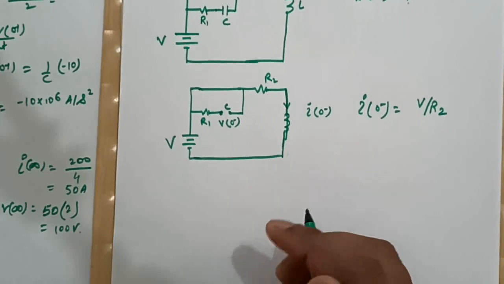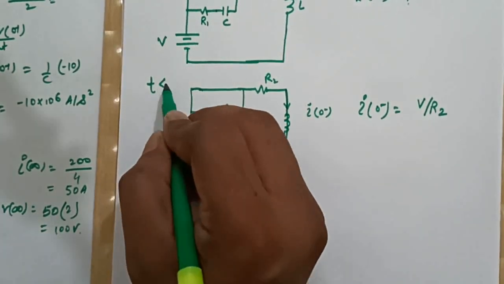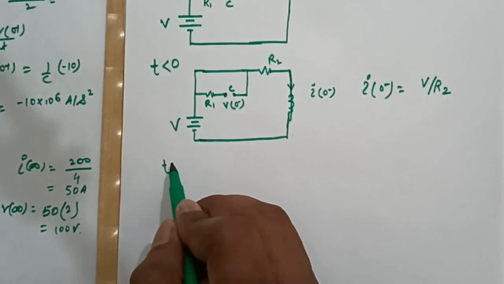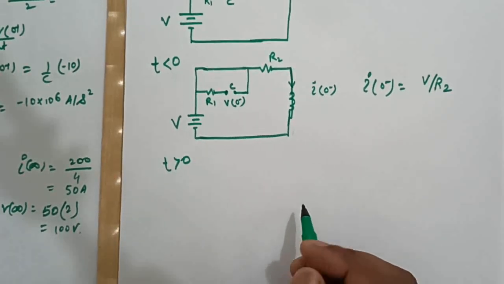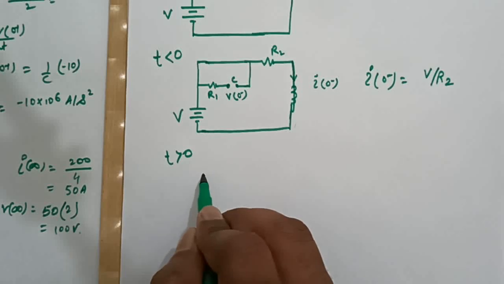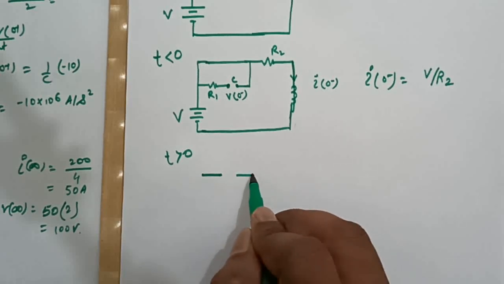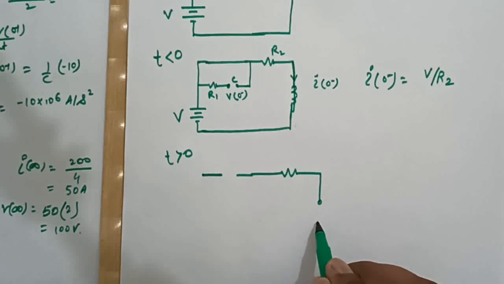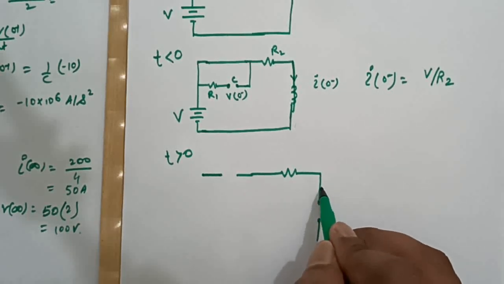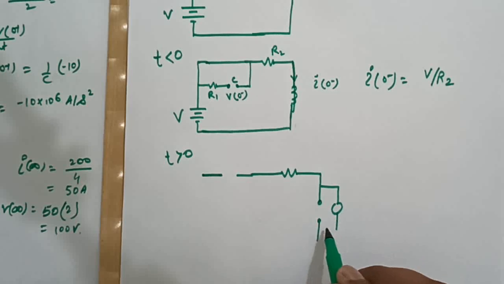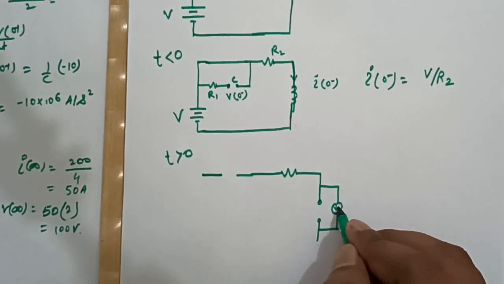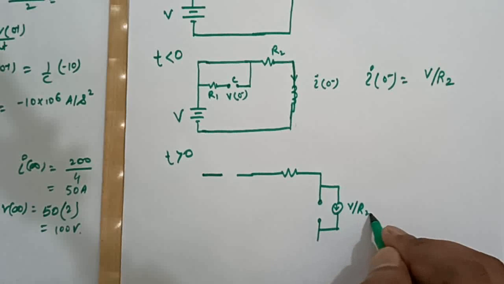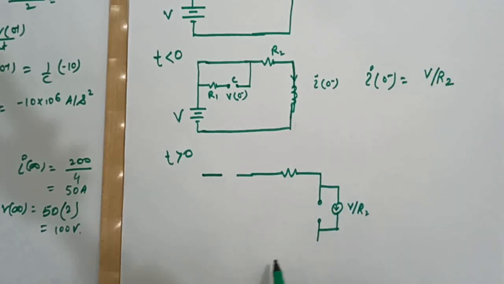Now this was the condition for time t less than 0. For t greater than 0, right, what will be the condition? This will get open circuited, resistor will be there, this will be open circuited, but a current source in parallel with it, whose value is nothing but V by R2, this I0 minus, right?